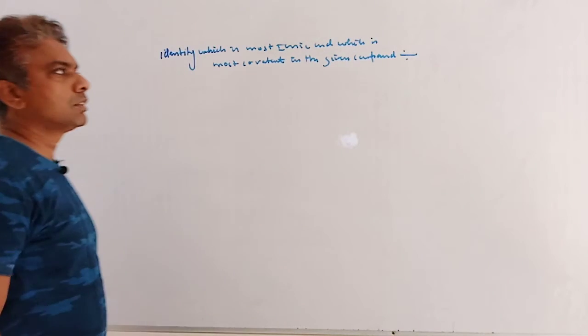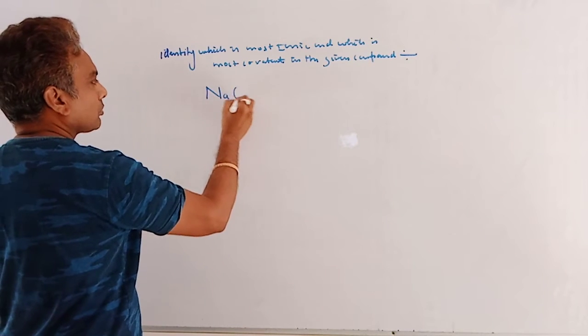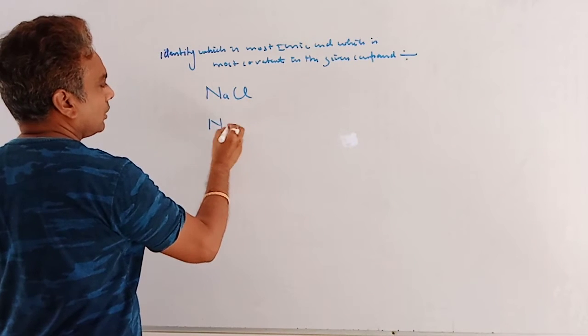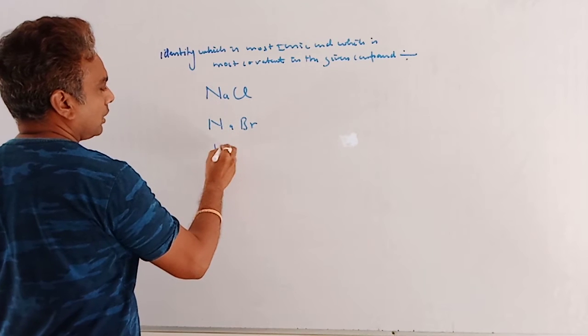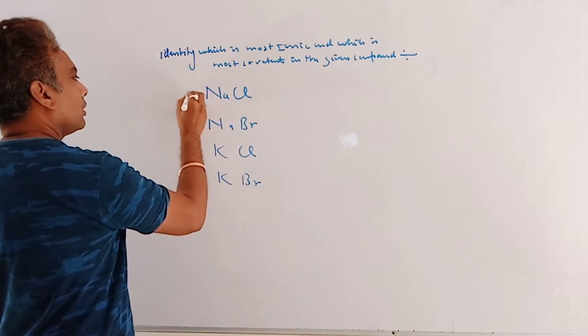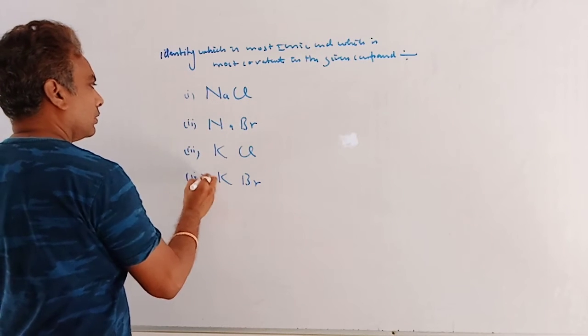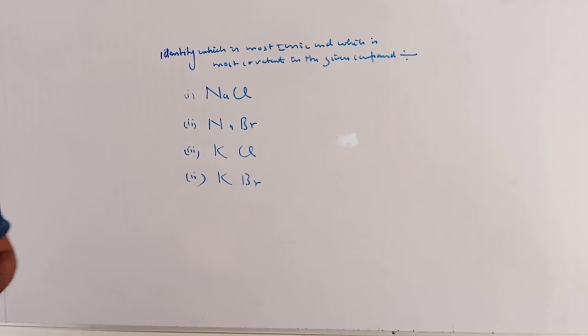Most ionic as well as most covalent, and here the options are NaCl, NaBr, KCl, KBr. Identify which one is most ionic and most covalent. Clear?